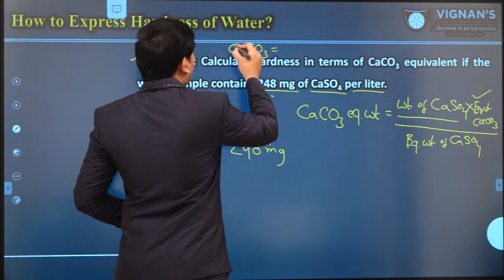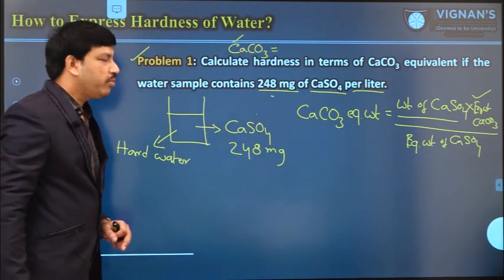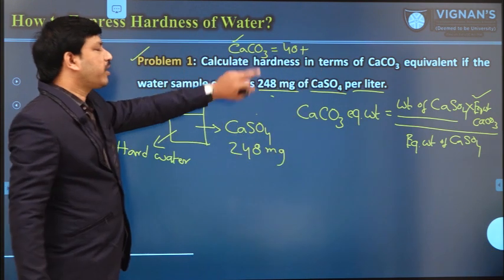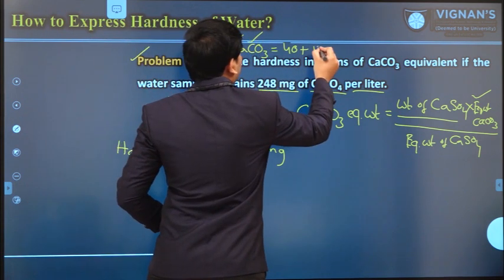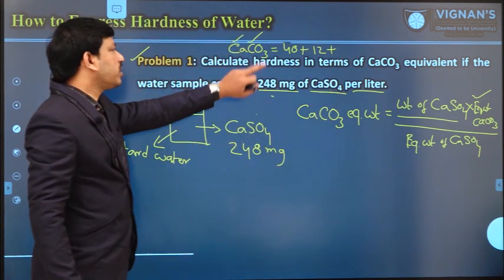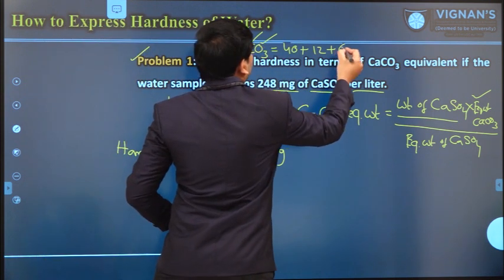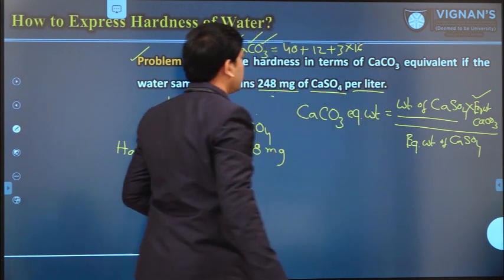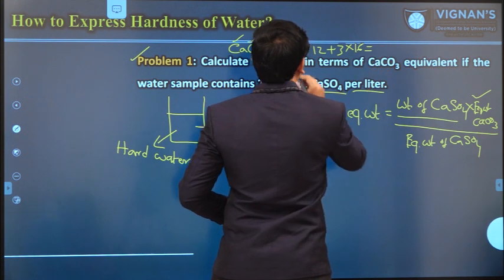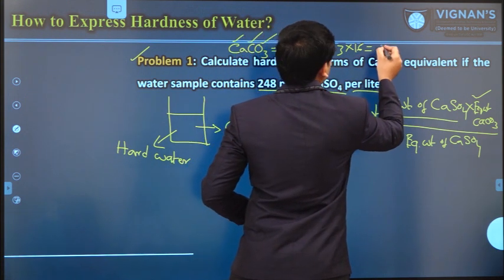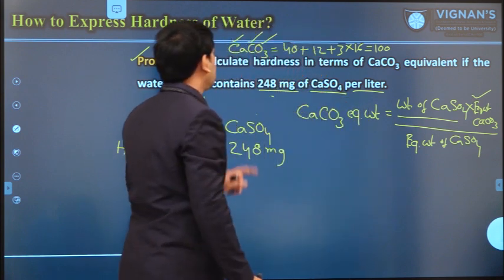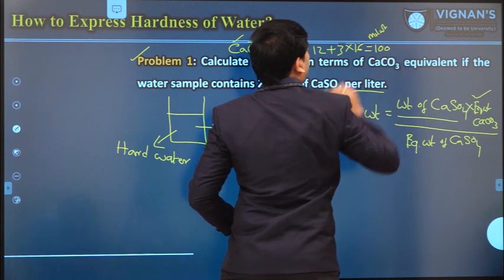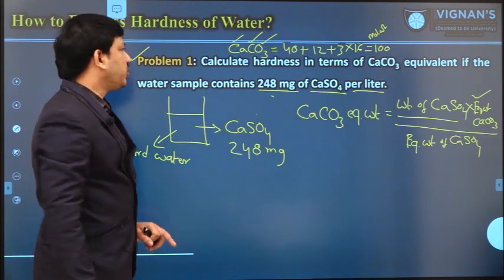Calcium atomic weight is 40, plus one carbon, atomic weight 12, and 3 oxygens, so 3 into 16, that is 48. The total is 40, 12 and 48, that means 100. So this is the molecular weight of calcium carbonate.